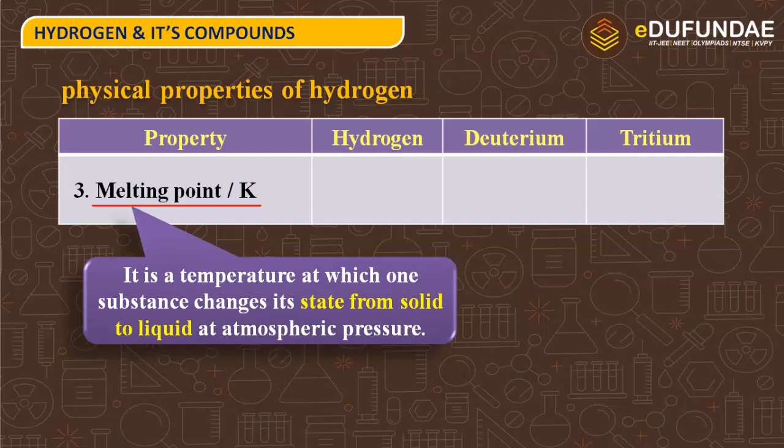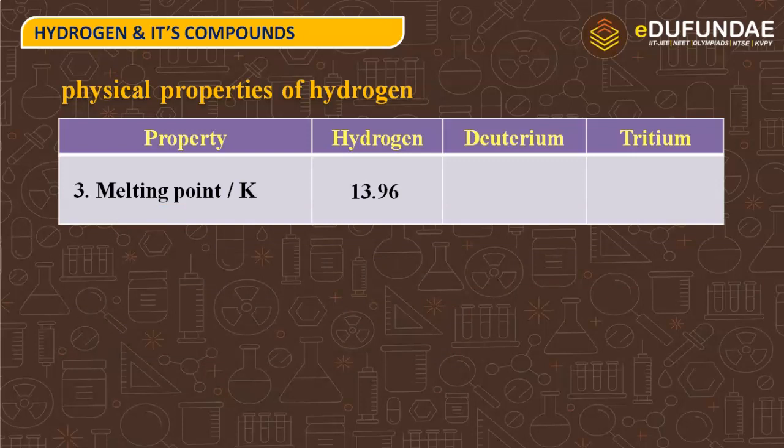When any substance converts from solid state to liquid state, then the temperature involved is melting point, or we can say it is the minimum temperature at which the substance starts melting at atmospheric pressure. So hydrogen's melting point is 13.96 Kelvin, deuterium 18.73 Kelvin, and tritium 20.62 Kelvin.